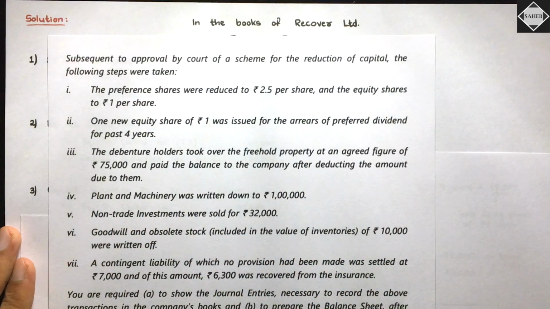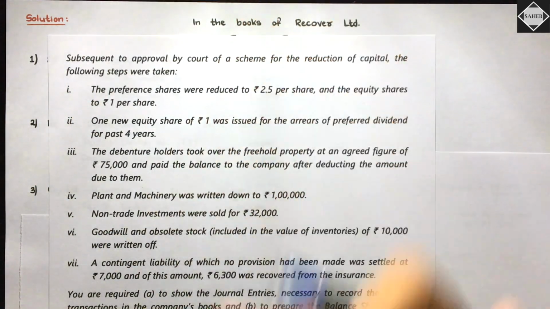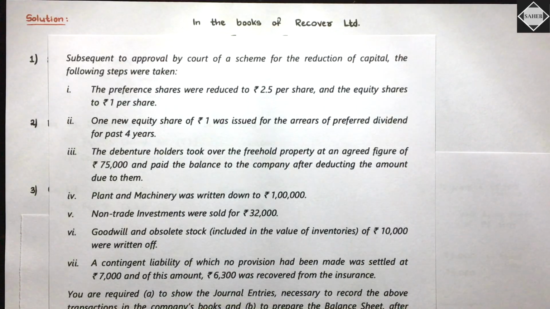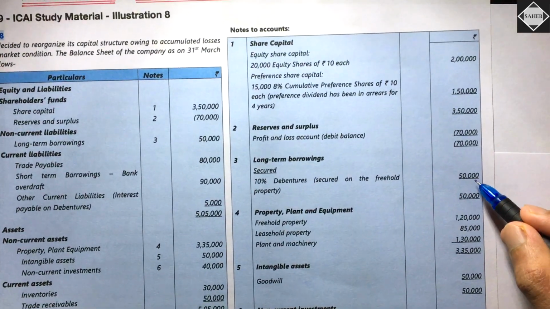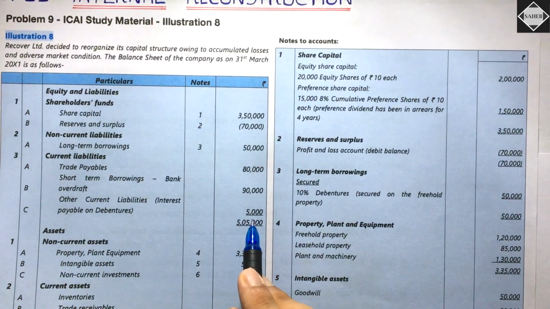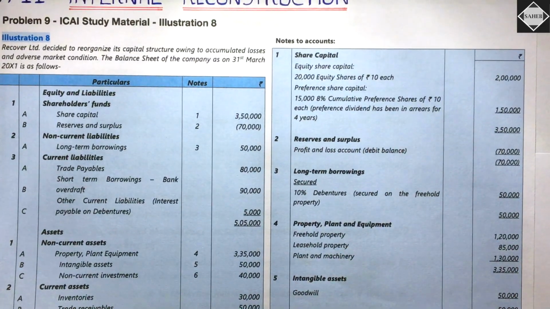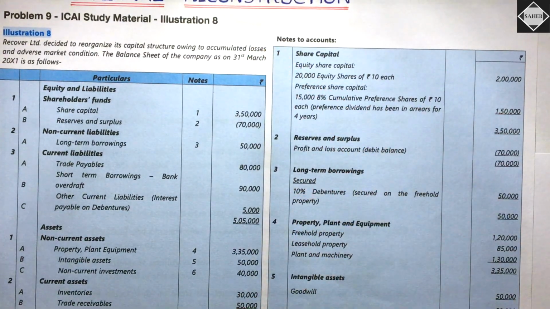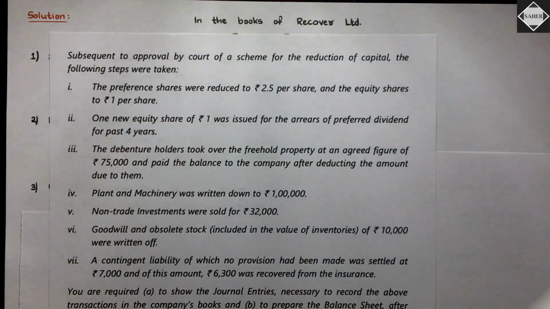Now understand first, how much do we have to pay to debenture holders? I told you in the beginning only. See, in the balance sheet, debenture value is 50,000, and interest payable on debentures is also there, 5,000. So total we owe them 55,000. Our liability to debenture holders is 55,000.